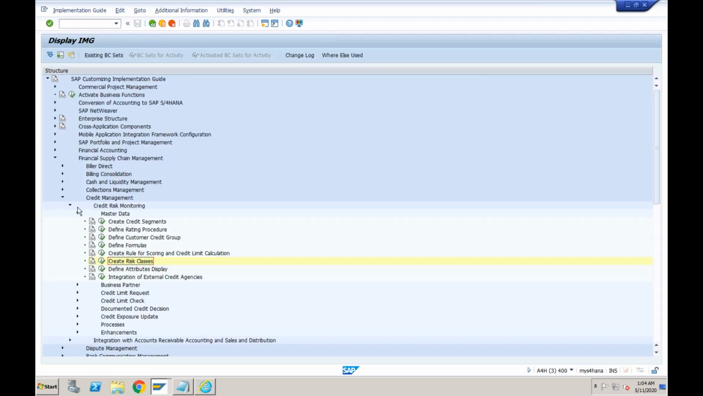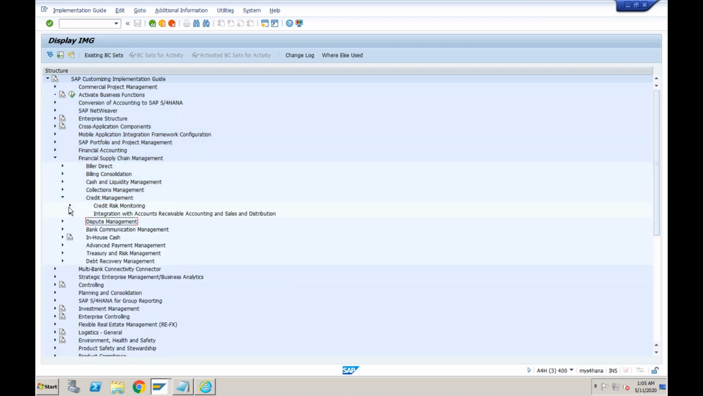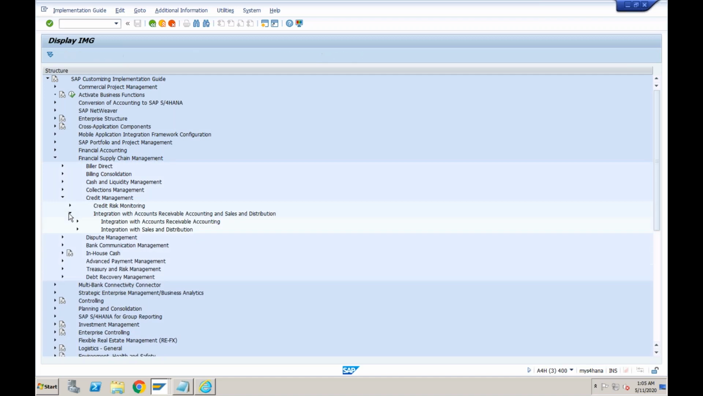Then you need to set up the remaining things in integration with AR and integration with SD. As of now, we have still not discussed anything on integration with AR. We will discuss it once we complete integration with SD.